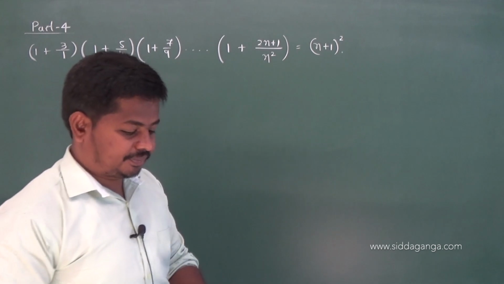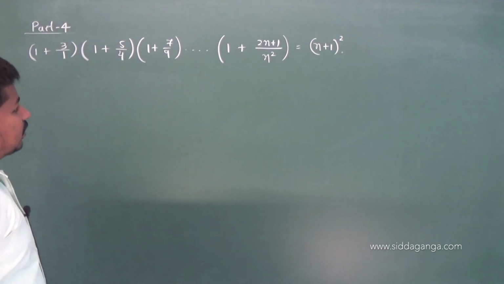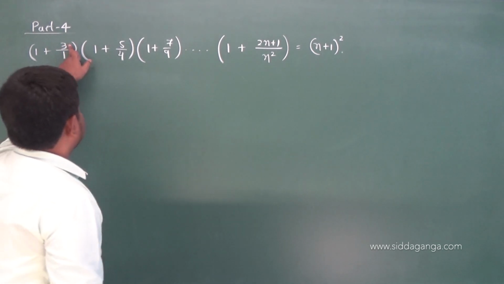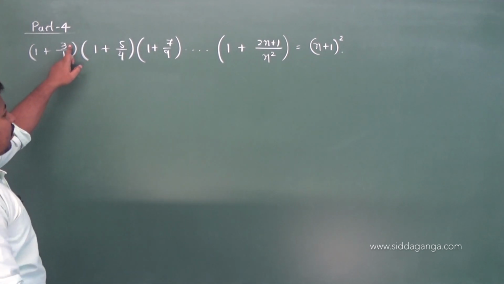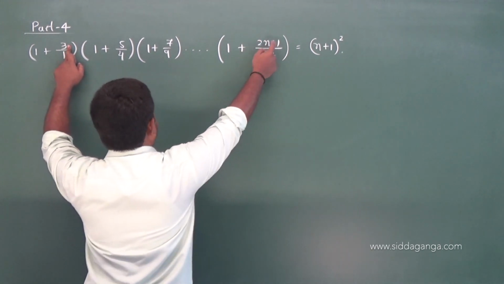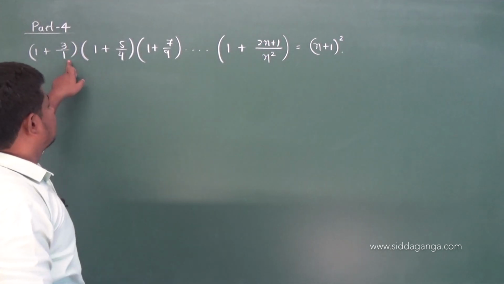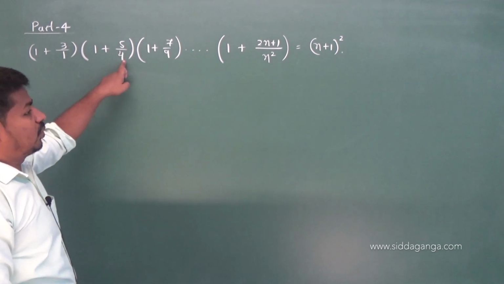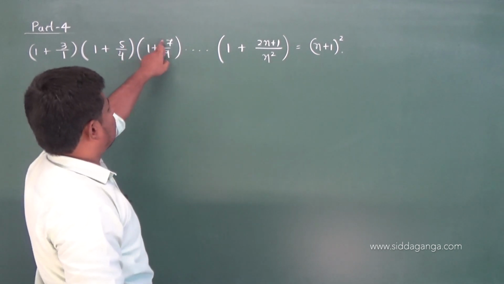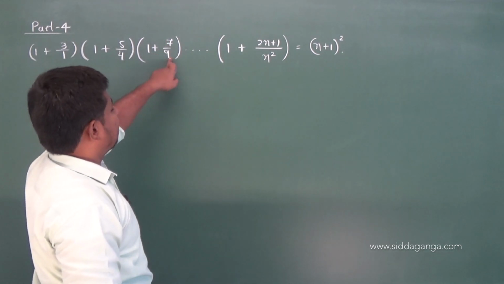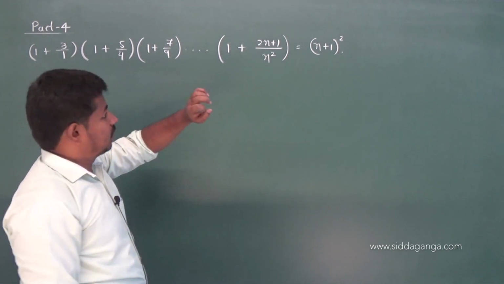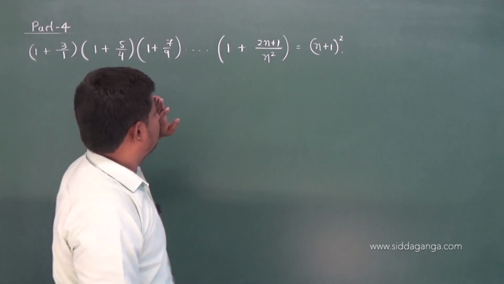A simple one. Yes, here we have the product, students. This is the first term. In place of n we have 1, here 2n plus 1. So when n is 1 you get 2 plus 1, so 3 by 1. In the second term you get 2 square, here 2n plus 1 by n square, 2 square. In the third term 1 plus 7 by 2n plus 1 by 3 square. In the same way next 4 square and so on. So nth term is n square. Hope you got it, students.